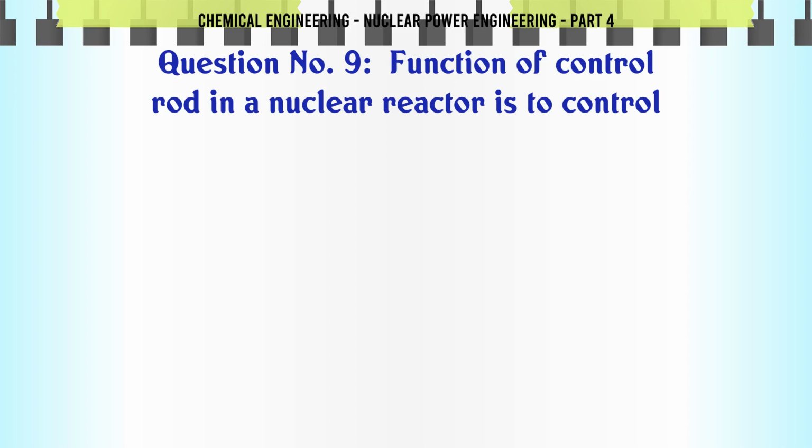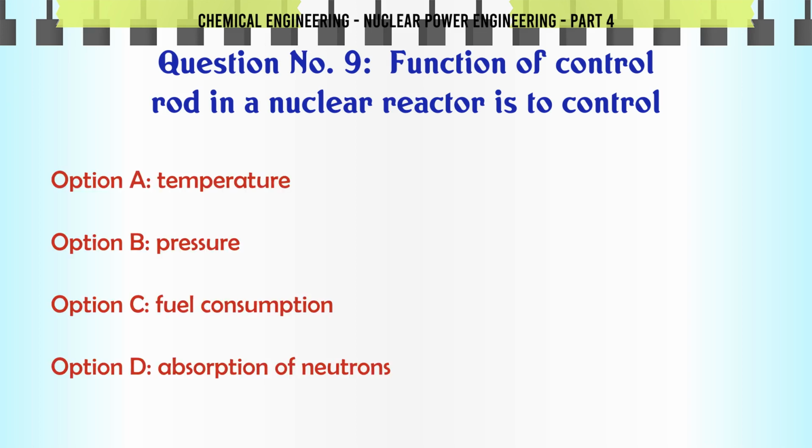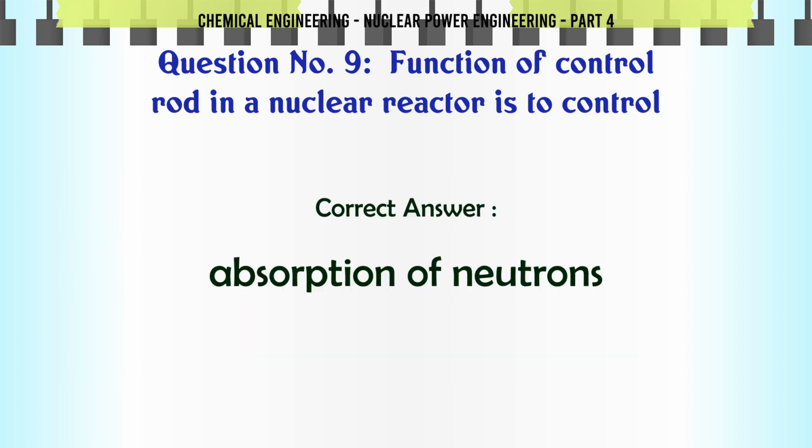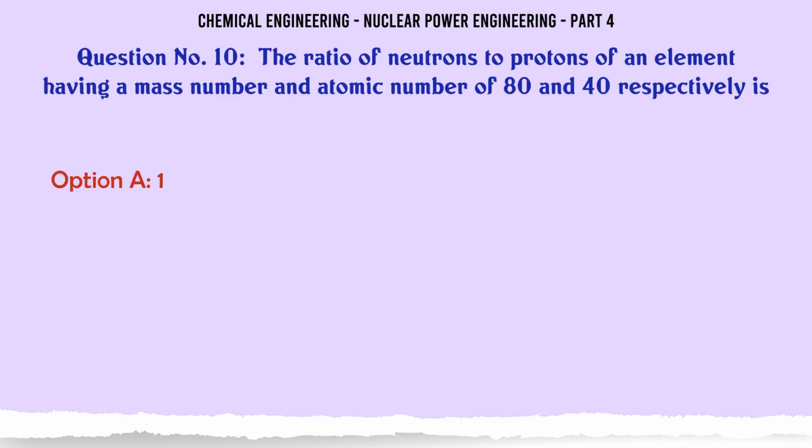The function of a control rod in a nuclear reactor is to control A. temperature, B. pressure, C. fuel consumption, D. absorption of neutrons. The correct answer is absorption of neutrons. The ratio of neutrons to protons of an element having a mass number and atomic number of 80 and 40 respectively is A. 1, B. 0.5, C. 2, D. 4. The correct answer is 1.